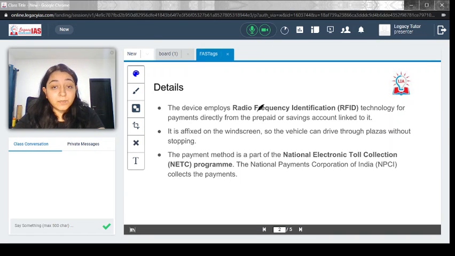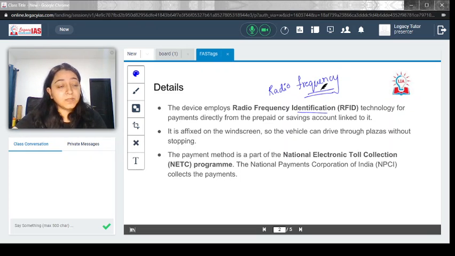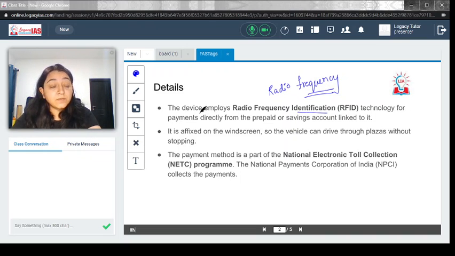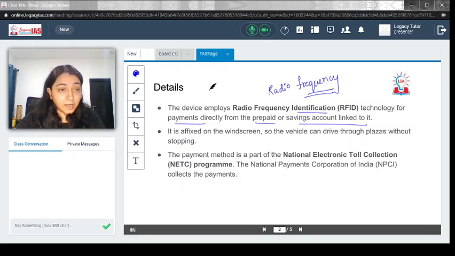So the device employs radio frequency identification. This is the full form, radio frequency. From the name itself, you can understand that this is a technology which works on radio frequencies. This radio frequency identification technology is leveraged in the FASTag, which helps in payments directly from the prepaid or the savings account linked to it. You can link a savings account or any other sort of payment, for example, a Paytm wallet.